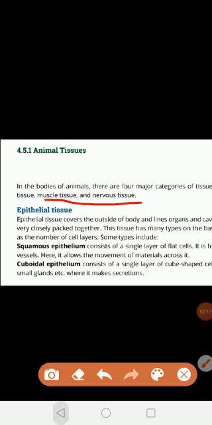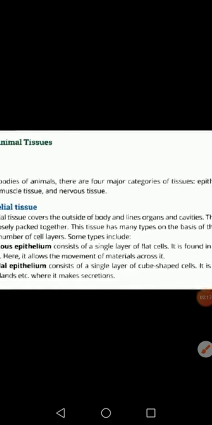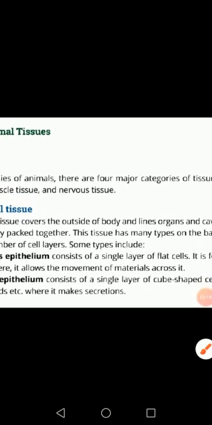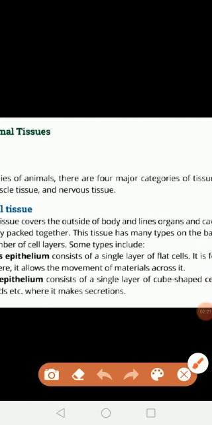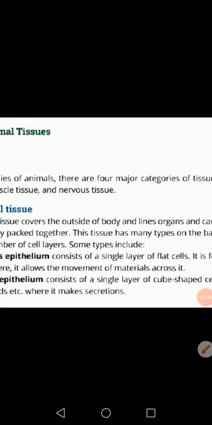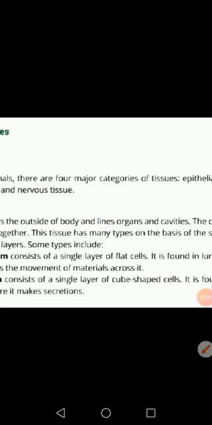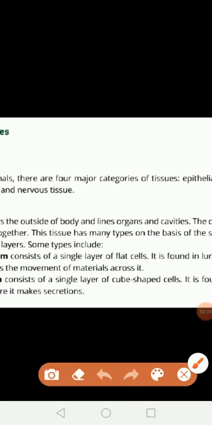Epithelial tissues basically cover the outside of the body of the organism, and they cover the body parts, and they are also present around the organs and cavities. So they line the organs and cavities.